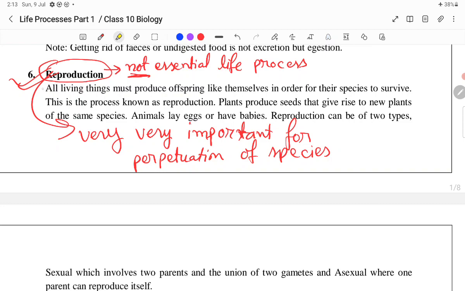As it is written here, all living organisms must produce offspring. This process is known as reproduction. For example, plants produce new seeds to give rise to new plants of the same species. Also, animals lay eggs or have babies. So these are methods of reproduction.